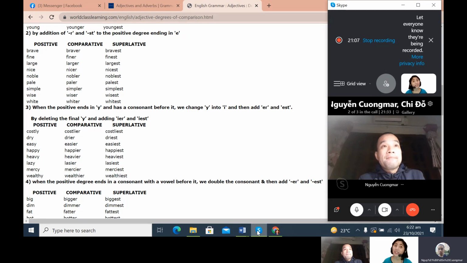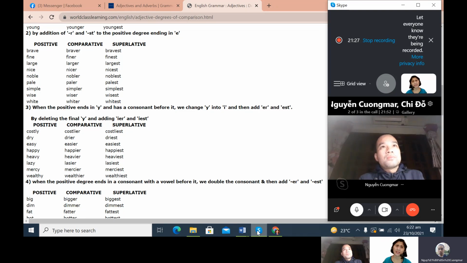Okay, what have you noticed with the comparative and superlative degree? What is being added? We just add R after the positive adjective. And what about in the superlative?